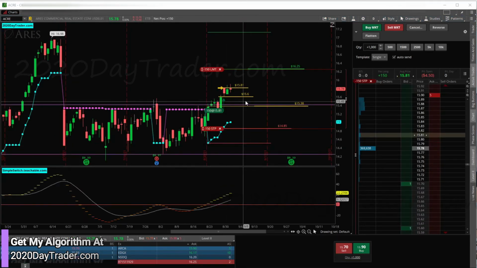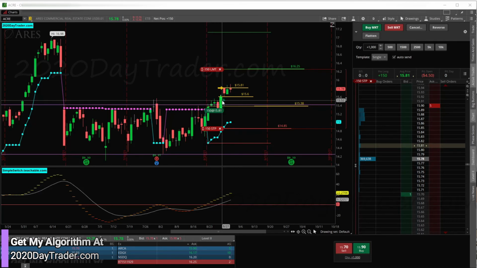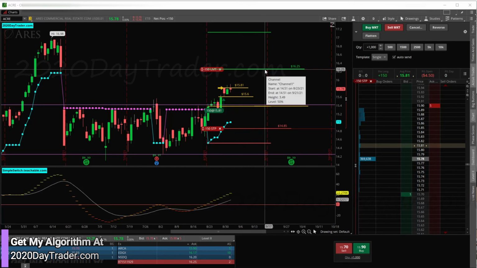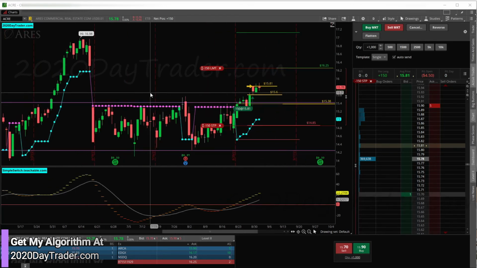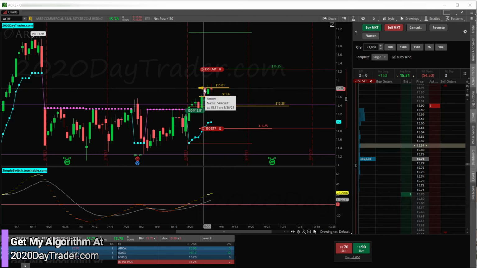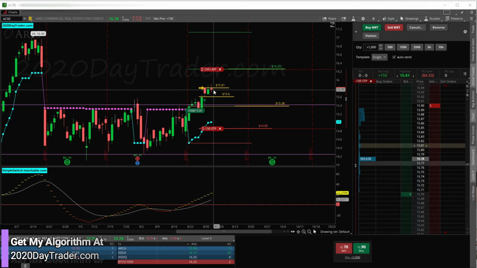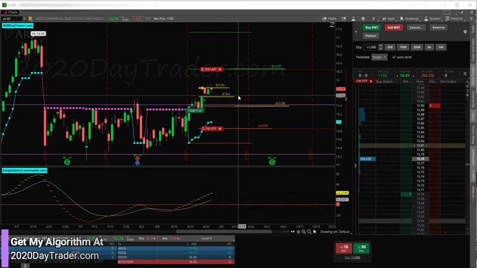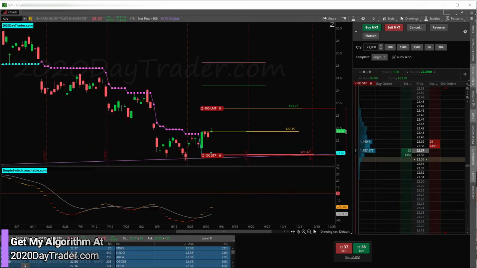ACR. This is one that we talked about on Sunday as a potential short-term swing for the week. Looking for a gap fill, and the algo agrees with that as well. So that's working out pretty well. It looks like it's going to be a pretty good trade. We unfortunately got in late here. We got in on the gap up instead of down here, but it is what it is. So we're in, and we're losing $4 right now. No big deal.